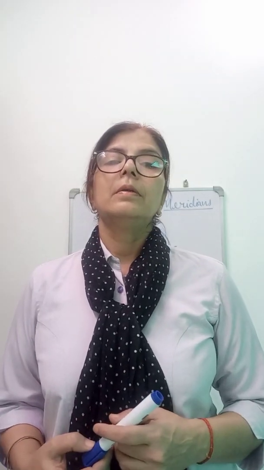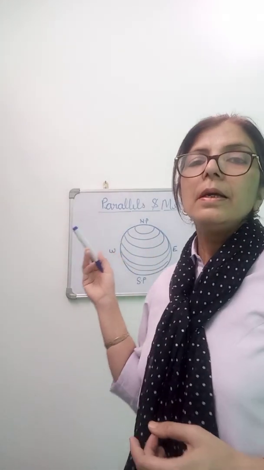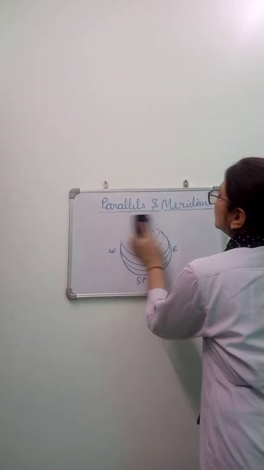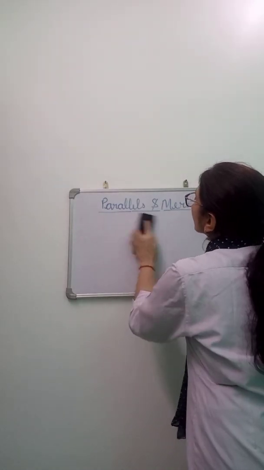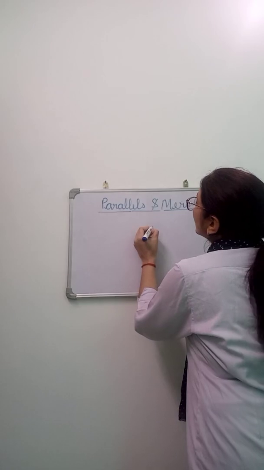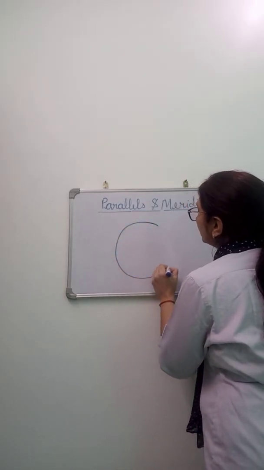Now, how are parallels numbered? Now these are the parallels. How are the parallels numbered? I just want to tell you. This is our globe.